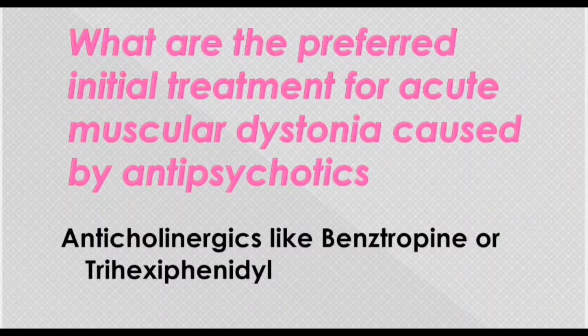What are the preferred initial treatment for acute muscular dystonia caused by antipsychotics? Now, antipsychotics, when they are given to patients of schizophrenia or psychosis or some paranoid disorders, then it is seen that some patients develop acute muscular dystonia on the first dose. Now this is usually an idiosyncratic reaction, and why it happens, the reason is unknown, but for treatment of this condition, anticholinergics like benztropine or trihexyphenidyl are used.